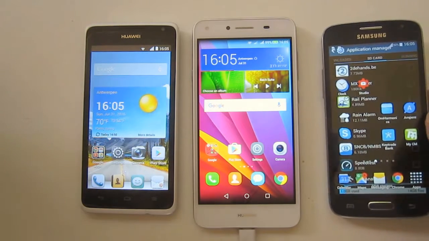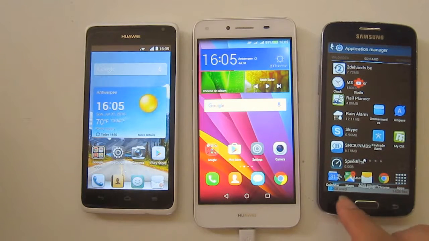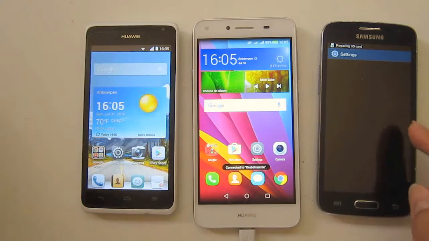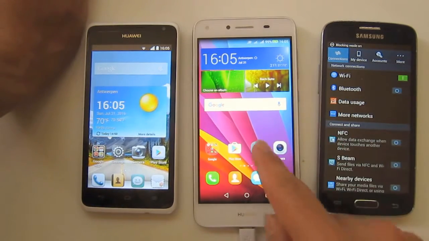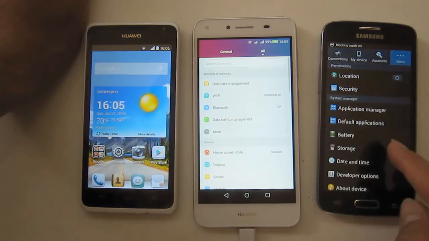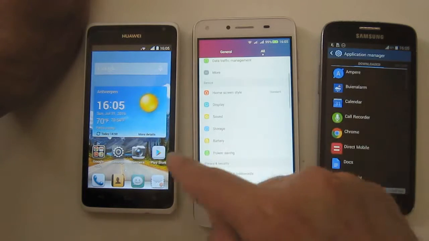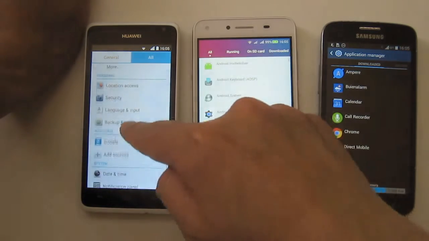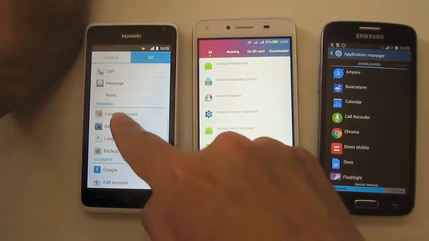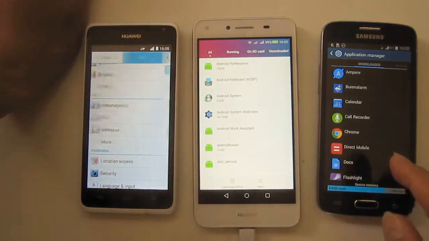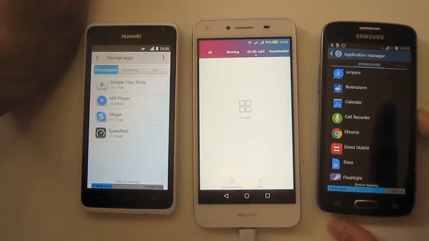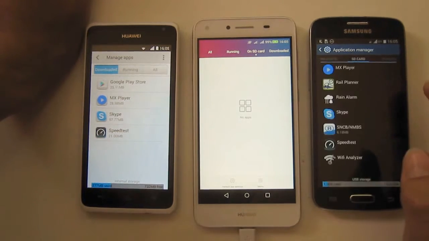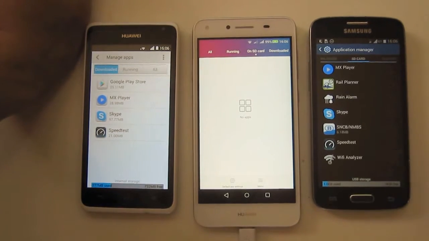Samsung Express 2. So, you go to the application manager, manage apps, and here with the new version of Huawei, they did an upgrade.